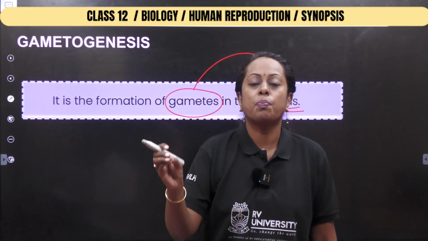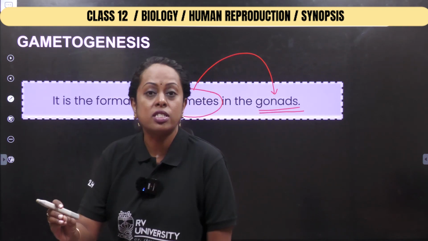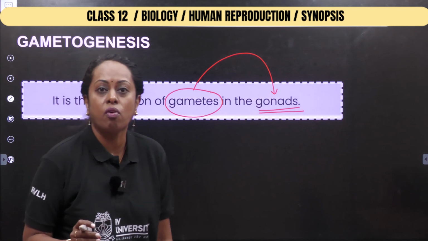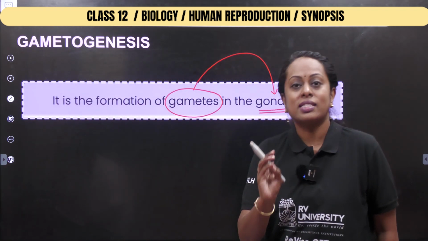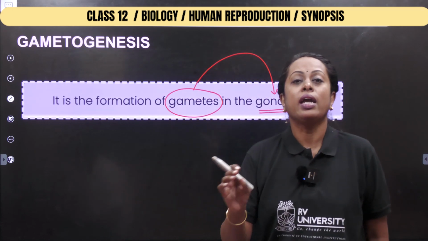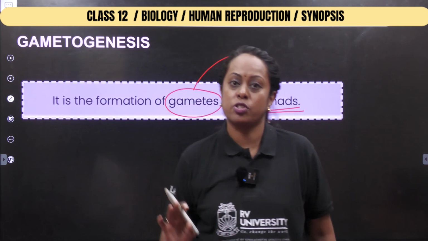We call these the primary reproductive organs, which produce gametes. Along with the gametes, they also produce different sex hormones: in males, testosterone; in females, estrogen and progesterone.